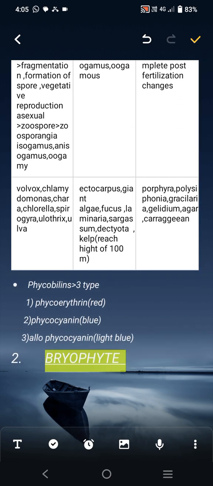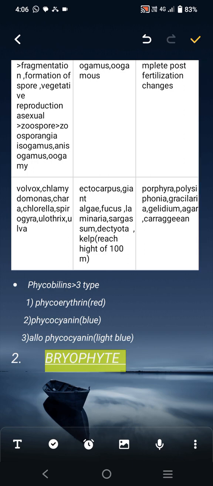Examples of chlorophyta: Volvox, Chlamydomonas, Chara, Chlorella, Spirogyra, Ulothrix, Ulva, etc. Examples of red algae or rhodophyta: Porphyra, Polysiphonia, Gracilaria, Gelidium, agar, carrageen. Examples of brown algae, that is phaeophyta: Ectocarpus, giant algae, Fucus, Laminaria, Sargassum, Dictyota, kelp. Kelp is the longest algae, which reaches a height of 100 meters.